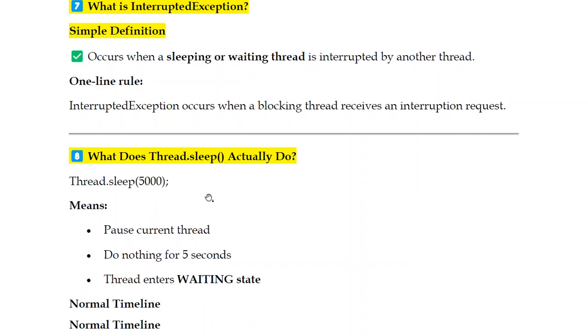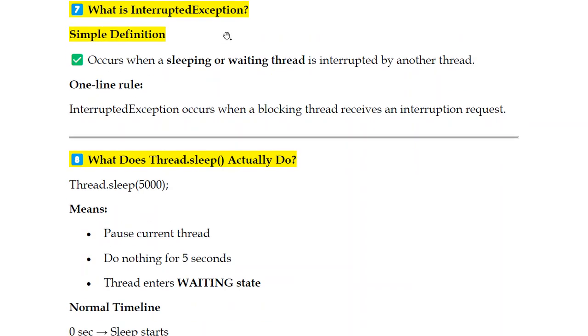A thread is a lightweight process. In the forthcoming sessions, we'll discuss threads and more. For now, just understand a thread as a small lightweight process.